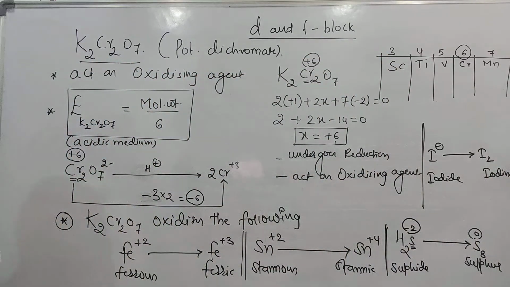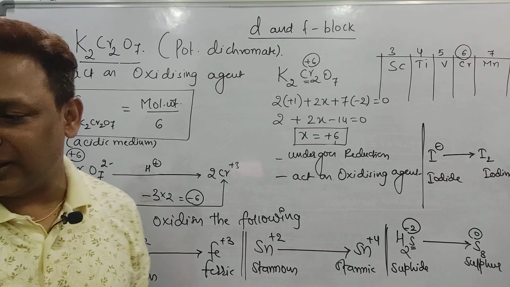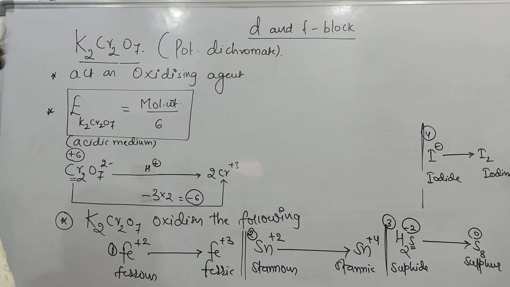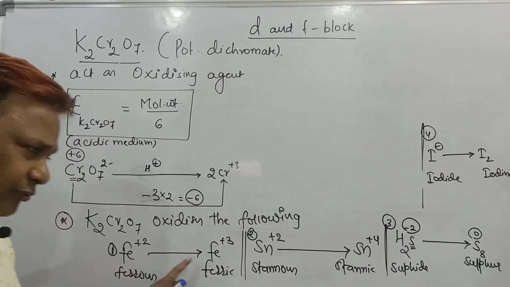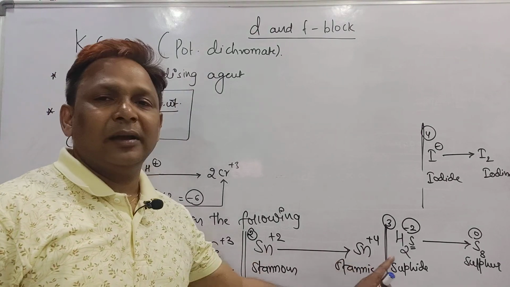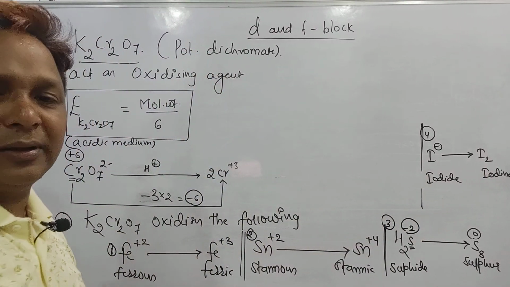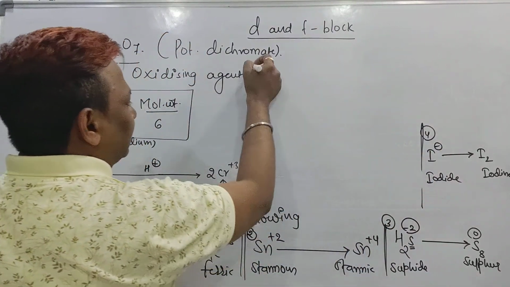These 4 are given in the NCERT. But there are some additional ones I want to give you also. You can take a screenshot of this. I will give the additional part; it can oxidize the following. Till here, ferrous to ferric, stannous to stannic, hydrogen sulfide to sulfur, iodide to iodine, it is over. But I am going to write a fifth one.